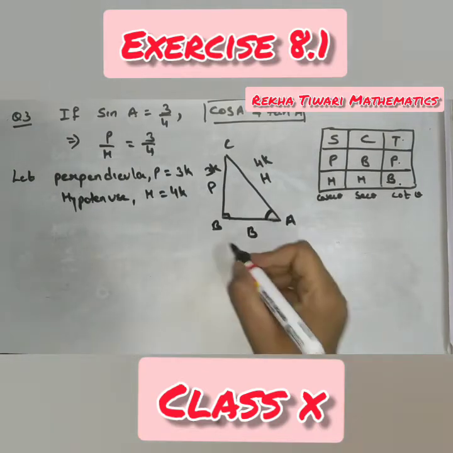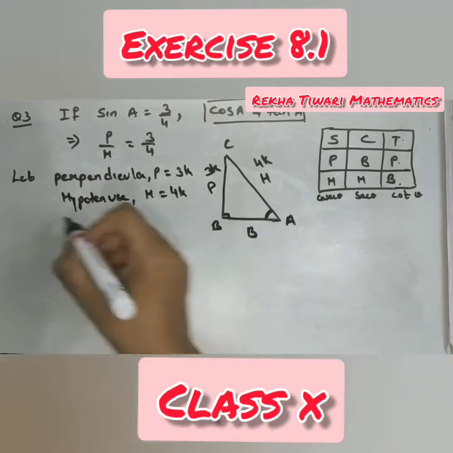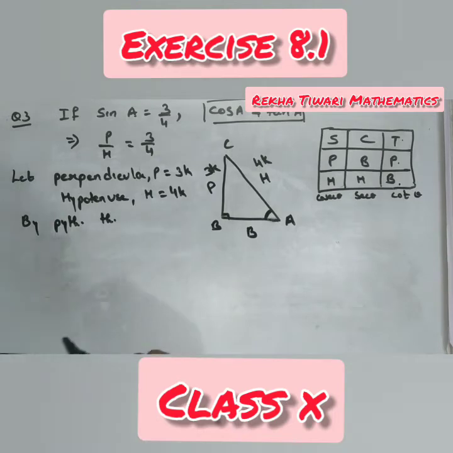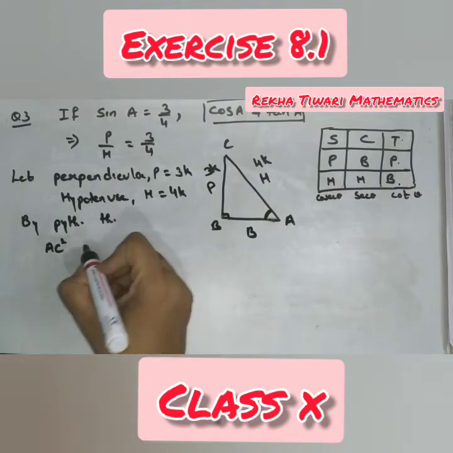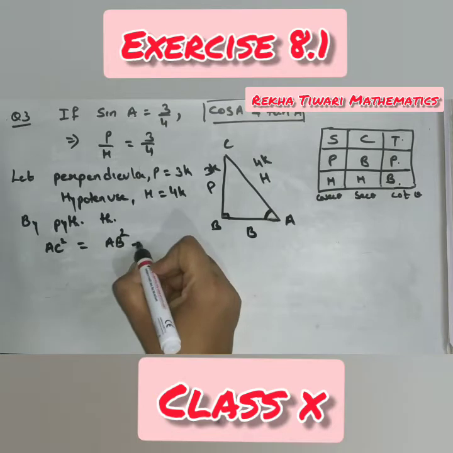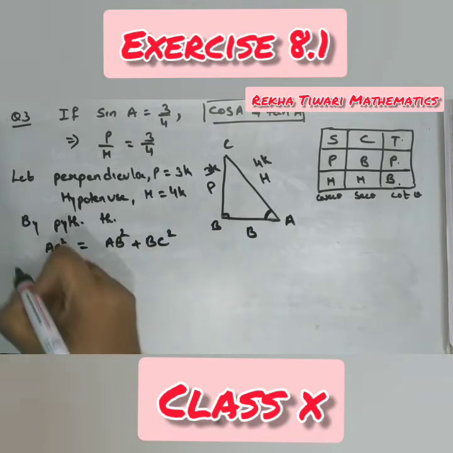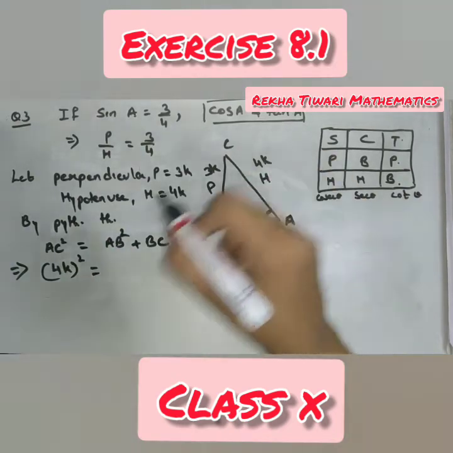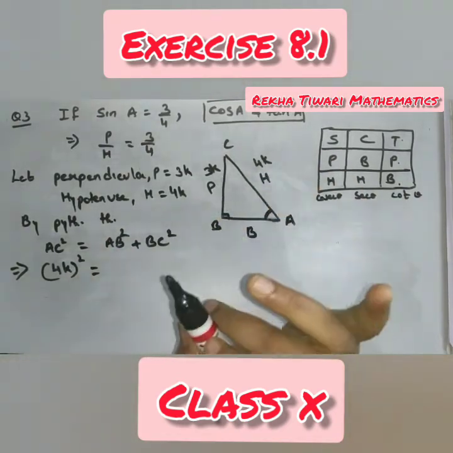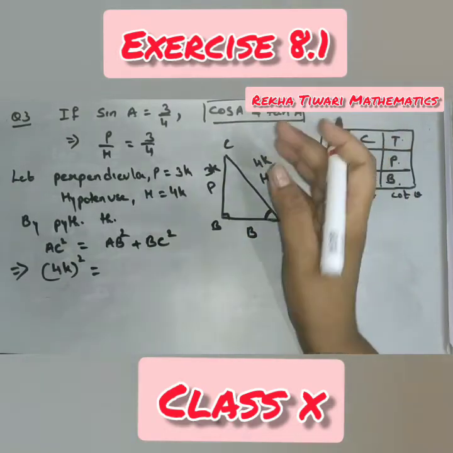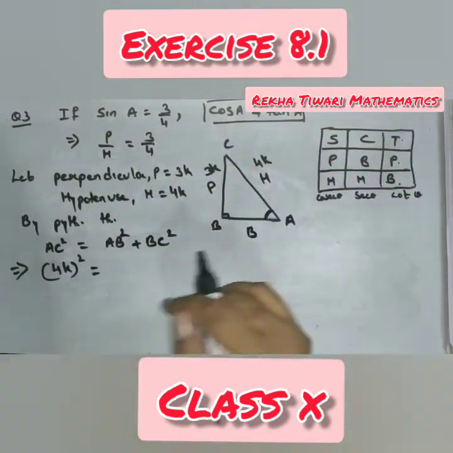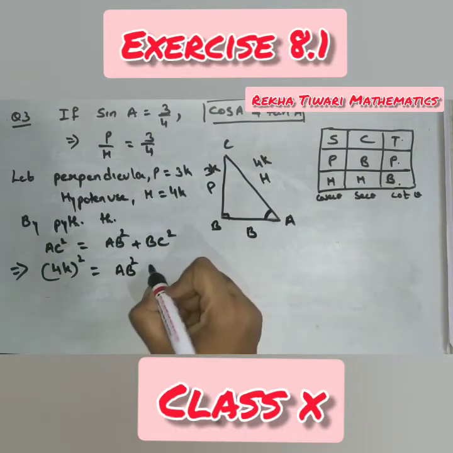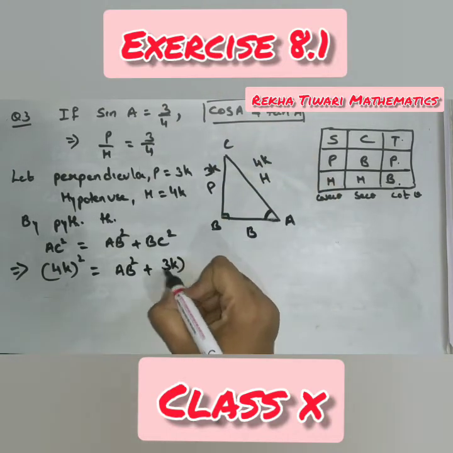By Pythagoras theorem. So by Pythagoras, AC square is equal to AB square plus BC square, which implies AC is 4K square. You can take any variable. You can take A, B, C, D, X, Y, Z, whatever you want to take. I have taken K as the variable. AB is not given to you, so keep it as AB square, and BC is 3K square.